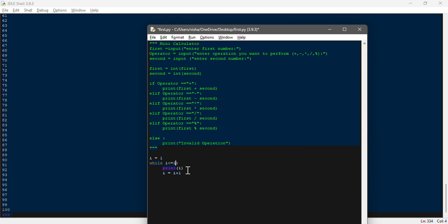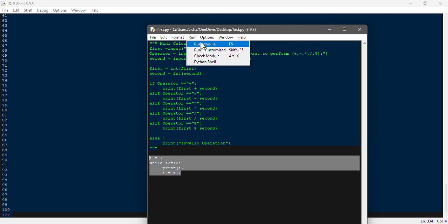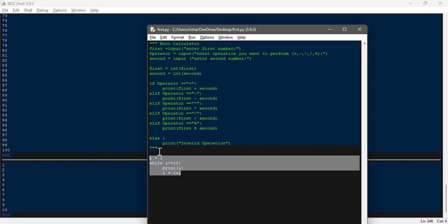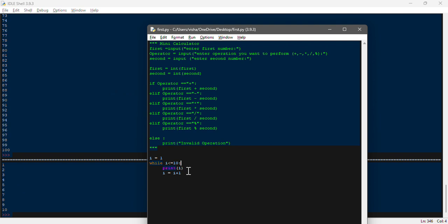For an example, if I put 10 again and run this program, you will definitely get 10 lines over here. Now instead of this, for an example, if you want to print a particular pattern, like a star pattern, you keep this as it is, and over here you use multiplication, then put a double quotation, put a star, and then close the quotation.